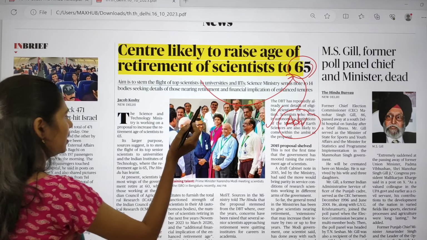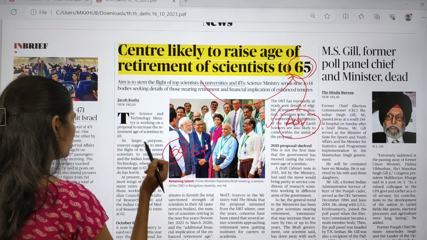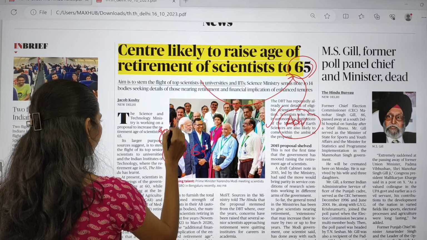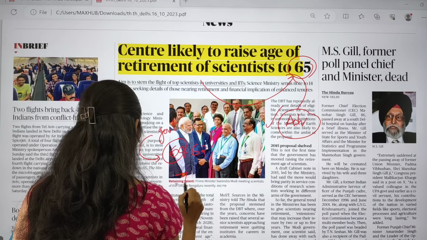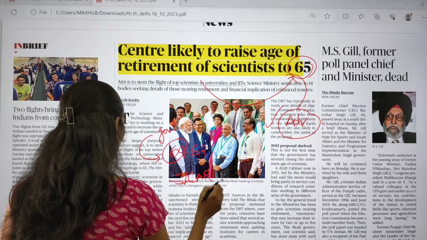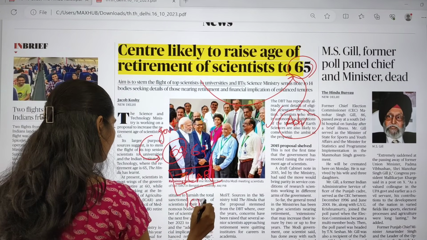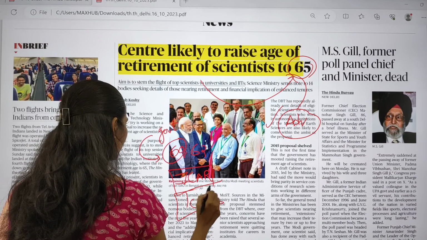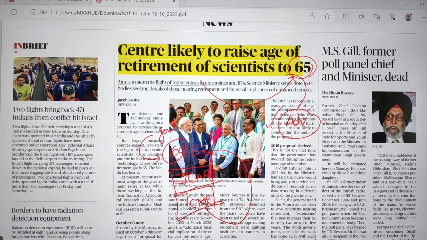So actually here in the retirement also, the age is 60 and as well as 62. The scientists who are working in government will retire at the age of 60, and those who are working at ICAR, that is the Indian Council of Agricultural Research, and even ICMR, the Indian Council of Medical Research, will retire at 62. So this is also a prelims fact that you have to remember.